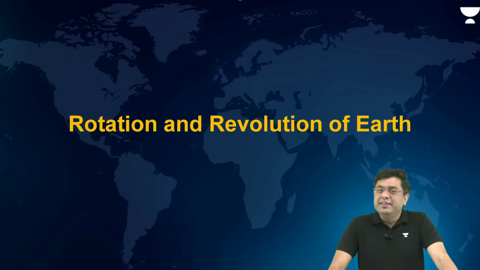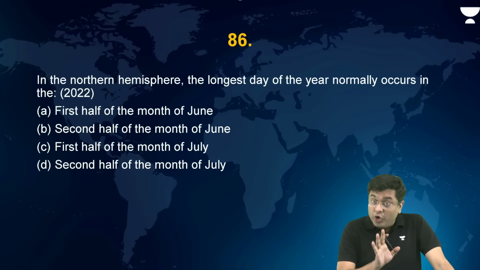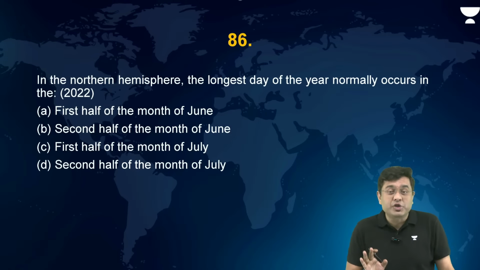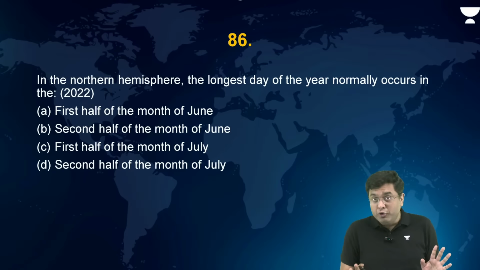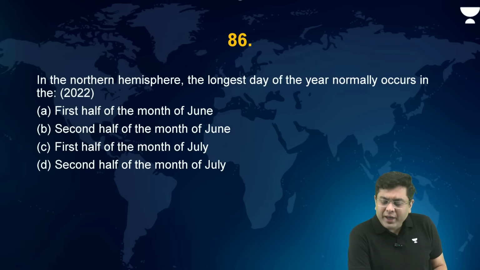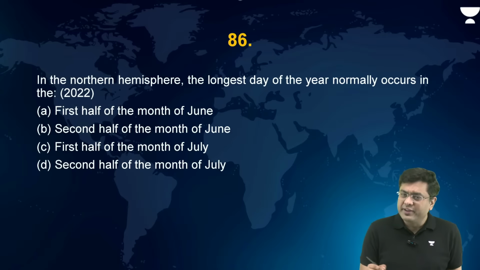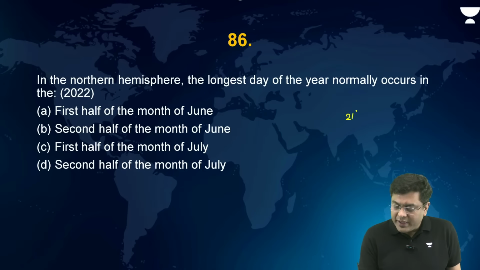Now, then we come to the last set of questions associated with the rotation and revolution of planet Earth, which is asked, but then again tells you about the ease of scoring, and also why you don't need to chase the factual questions, because UPSC throws these kind of full tosses along the way as well. In the northern hemisphere, the longest day of the year normally occurs in. So when do we have the longest day of the year? That is across the June solstice or the summer solstice. That is 21st June.